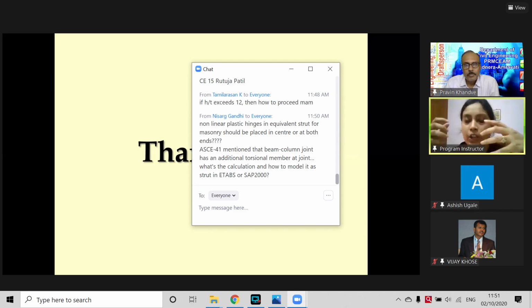And if this ratio is between 0.8 and 1.2, then we can consider half of the column as stiff, half is flexible. Let me check if I have it.